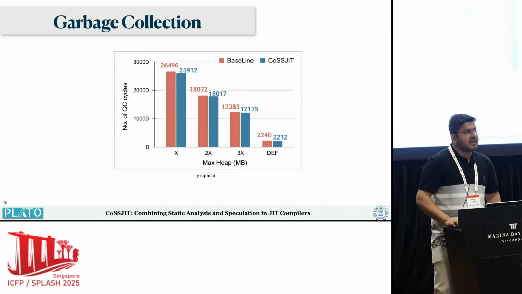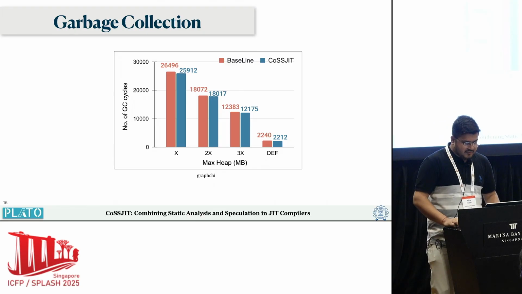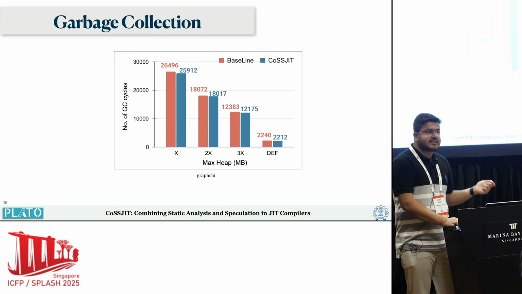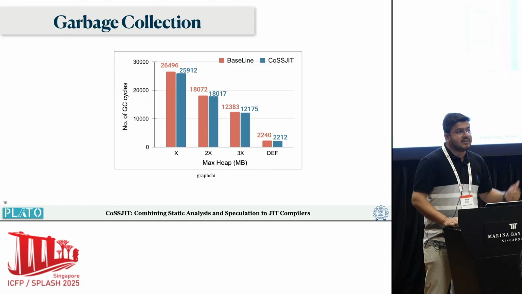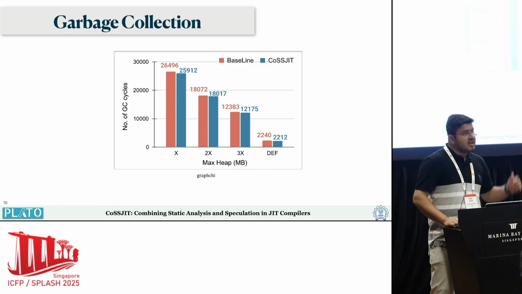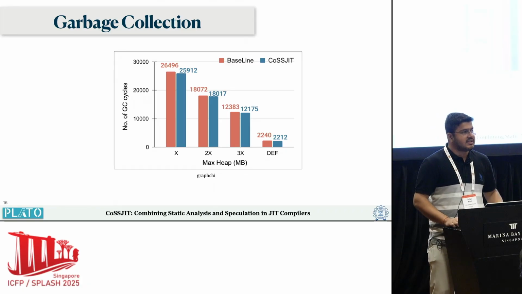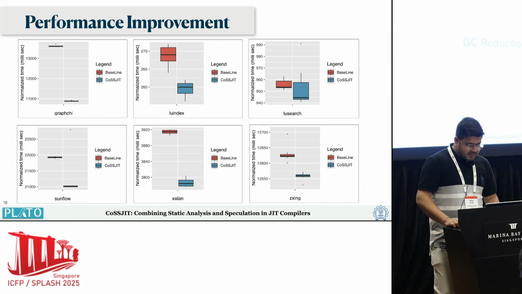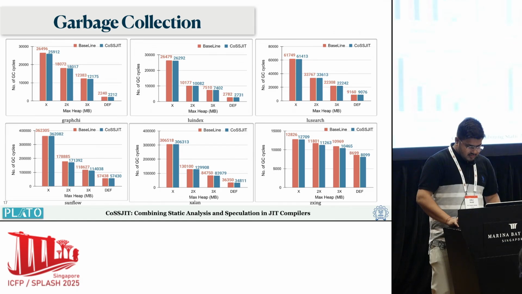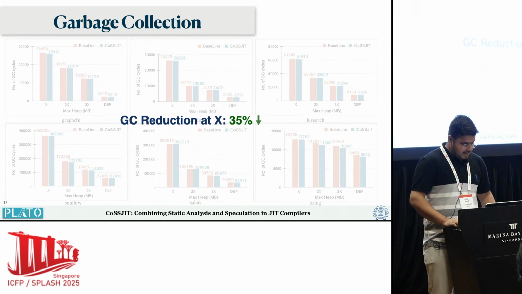What we did here, we varied different heap sizes starting from the minimum heap size required for that benchmark, which is represented by x. Then we extended it to 2x, 3x, and def is the default heap size present. We saw a consistent decrease in the number of times the GC cycles were invoked for most of the benchmarks. And on an average, we saw a reduction of 35% at the minimum heap size.